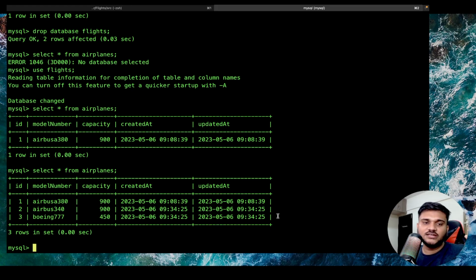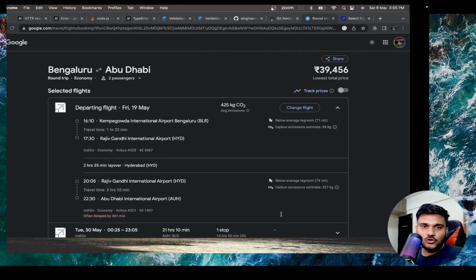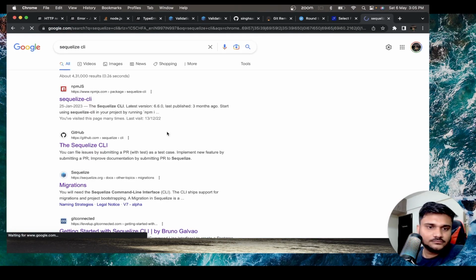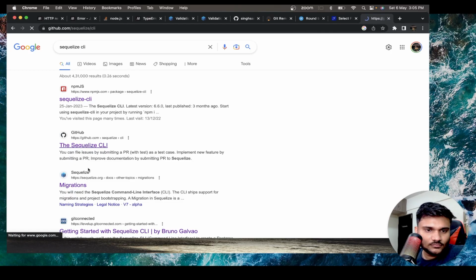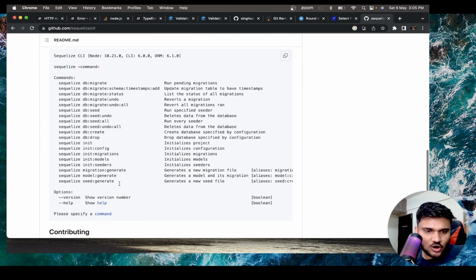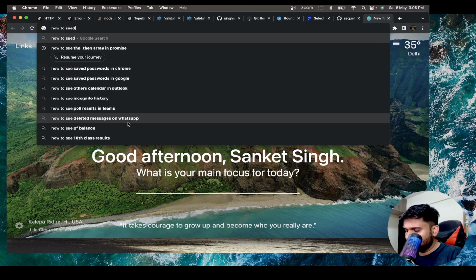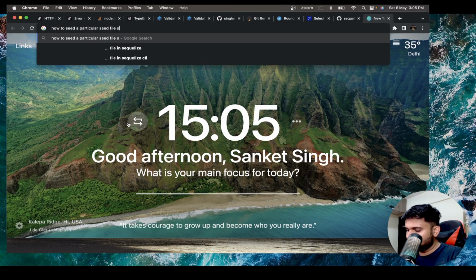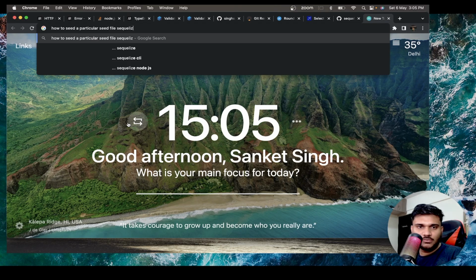Instead, they'll just run the seed files and all of the data will be directly populated, right? So if you go to Sequelize CLI, you can actually see they talk about the seed files here. See, sequelize db seed all, seed generate and everything, right? You can also Google how to seed a particular seed file in Sequelize. Then your unique number is going to also help.